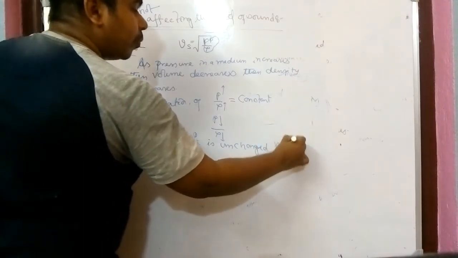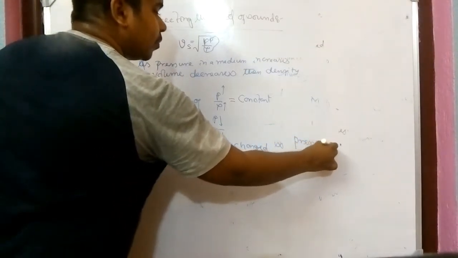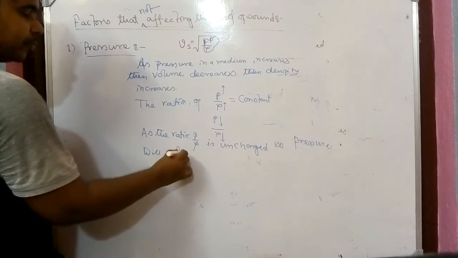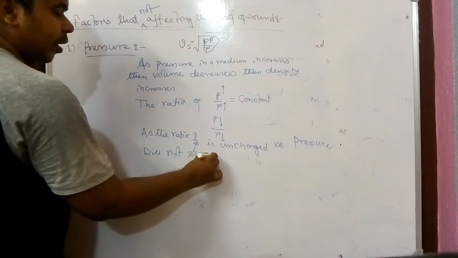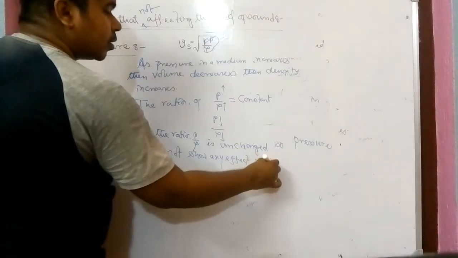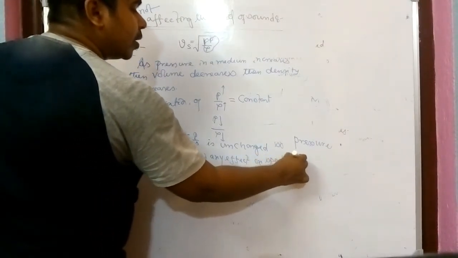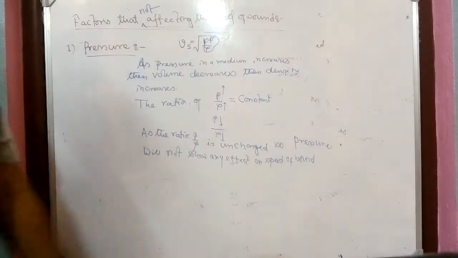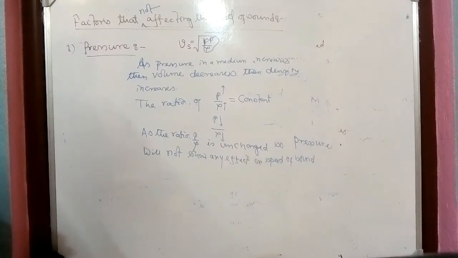pressure will not show any effect on the speed of sound. So interesting thing: it is a part of the equation, but it doesn't affect the speed of sound. It is also experimentally proved. So that is the first factor which doesn't affect the speed of sound in a medium.